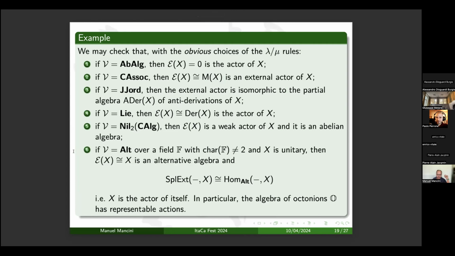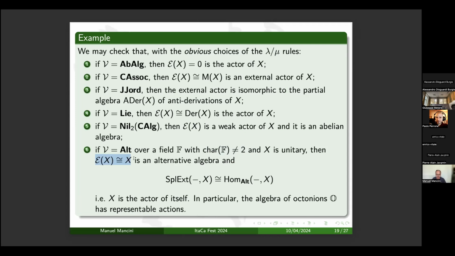And then another example, alternative algebras, that are a generalization of associative algebras. In general, this is not an operadic variety, but when the characteristic of the field is not 2, I can multilinearize the identities, and so the variety is operadic. And in general, I obtain E of x a partial algebra. But when x is unitary, because alternative algebras can have the unit, then E of x reduces to x. And then I have that E of x is an object of the variety.